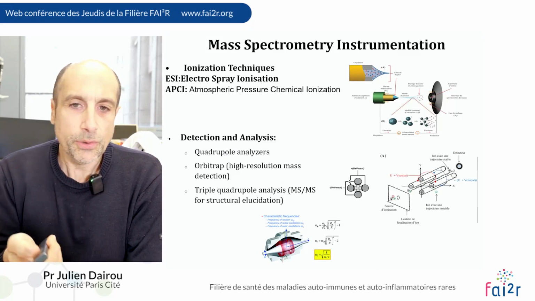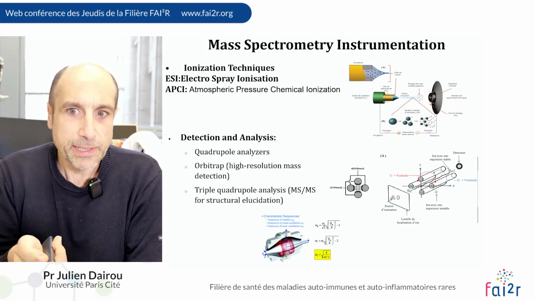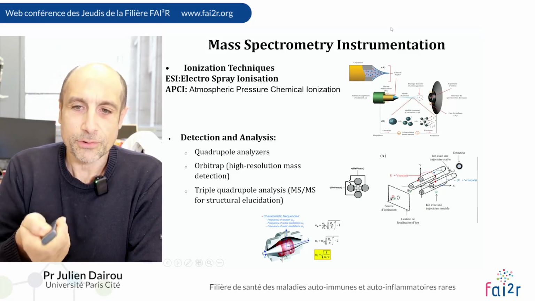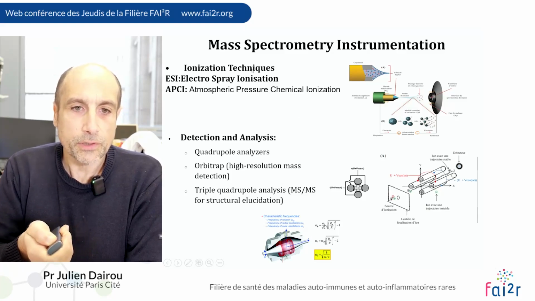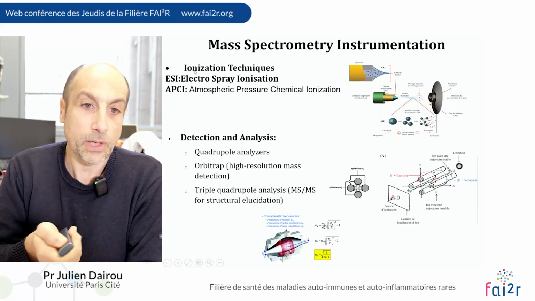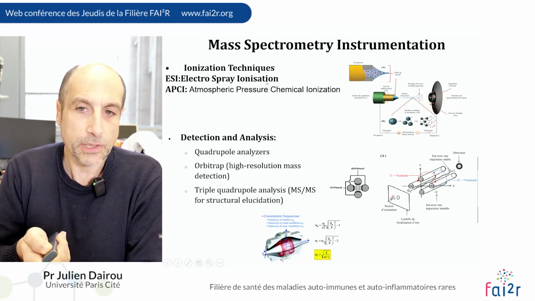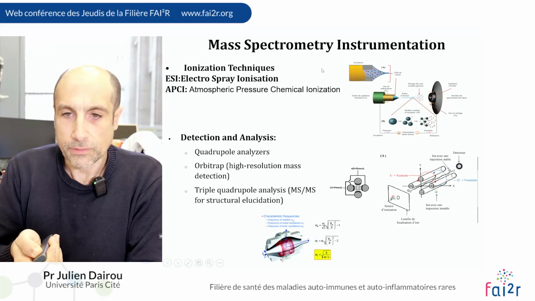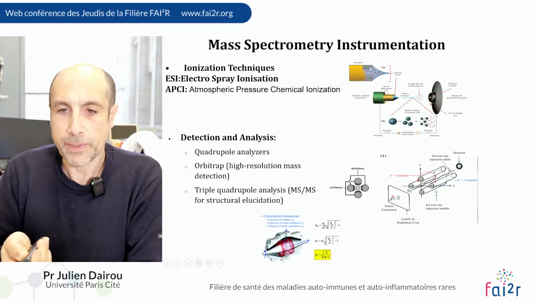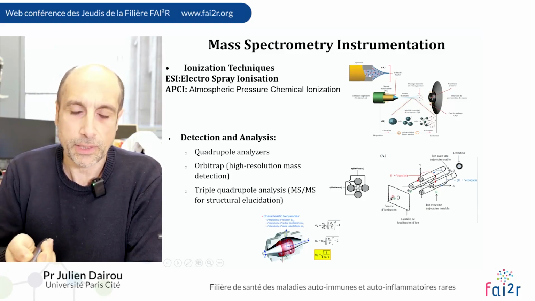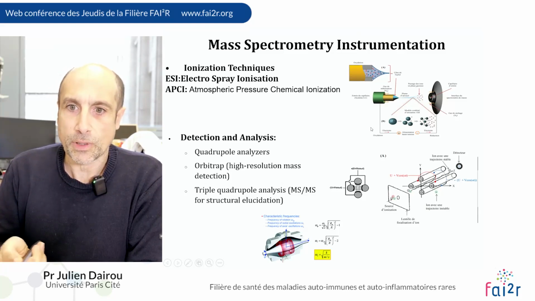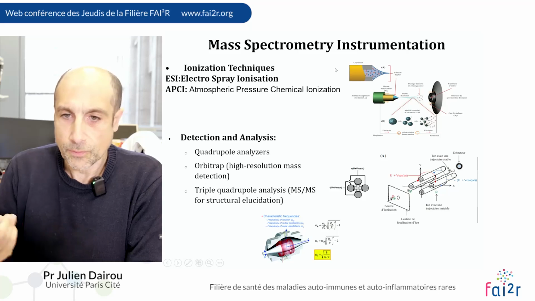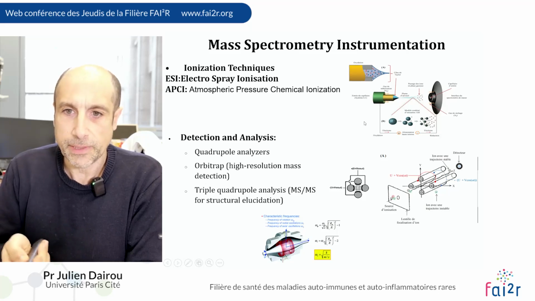Just a quick explanation about ion sourcing. The most common ionization technique is electrospray ionization. You have your mobile phase from the liquid chromatography coming out at a stable debit.